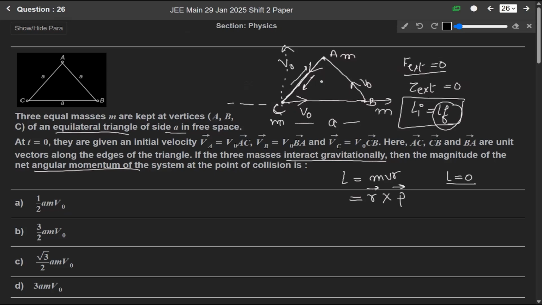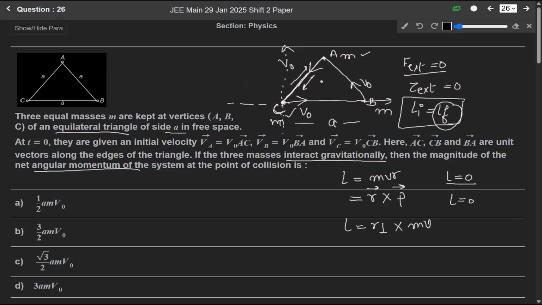Now if we consider point C, it will be R perpendicular into mv. R perpendicular for point C, since it is at the origin, we consider as 0. So for point C also, L is equal to 0. For A, the angular momentum is 0, because of C, the angular momentum is 0.